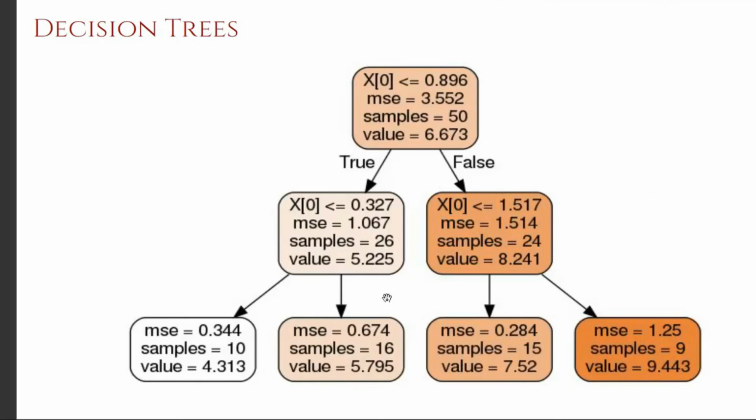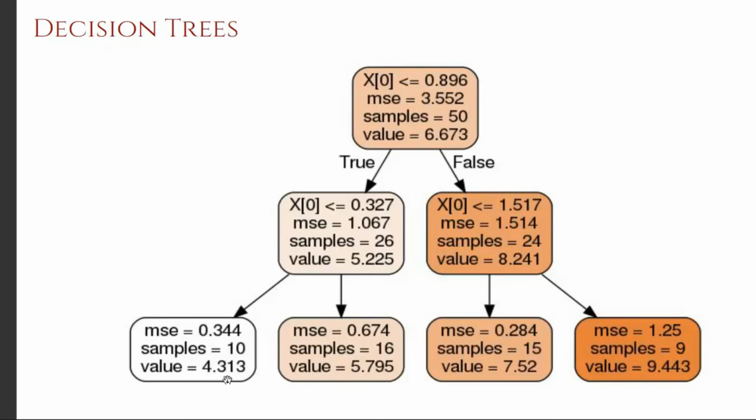One important thing to remember is that here I created some 50 samples, and when it checked the conditions, less than 0.89 and less than 0.32, it predicted the value 4.3 based on these 10 samples. So for any weight less than 0.32, it will predict the height as 4.3 only, whether it is 0.2 or 0.25.